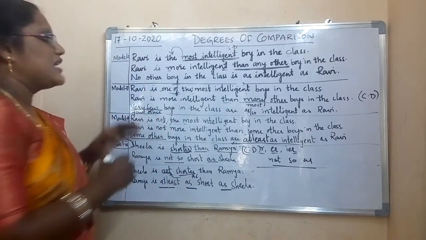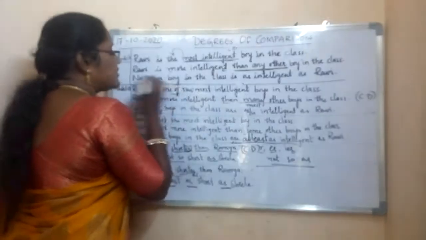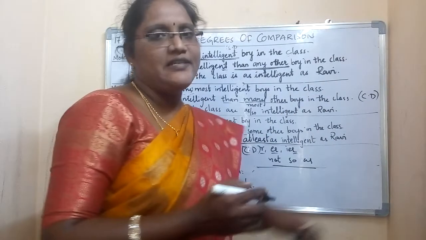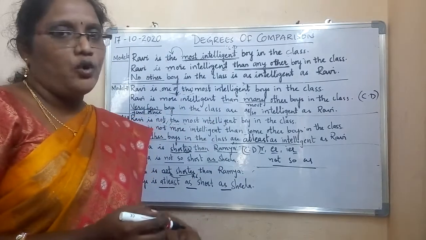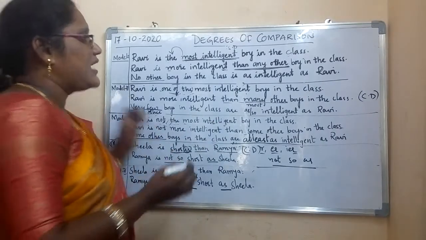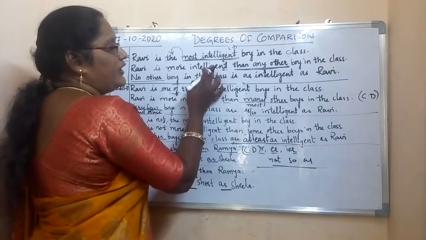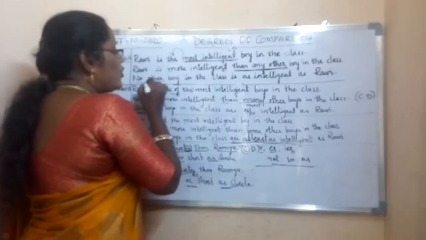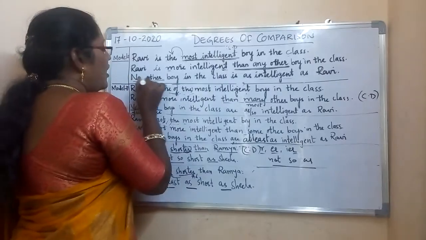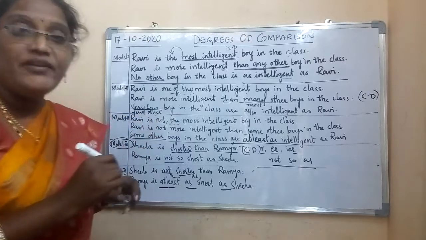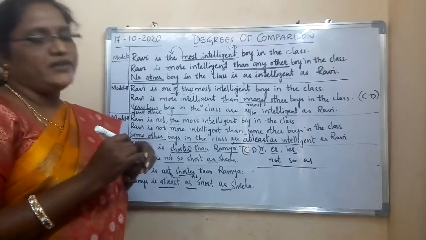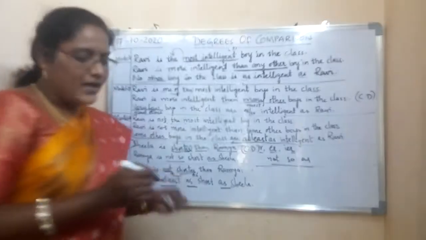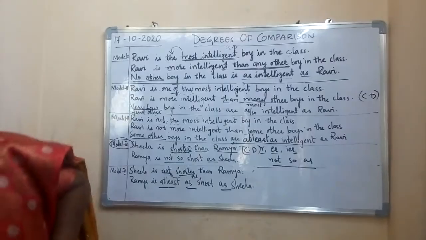Then positive degree starts with no other. Positive degree starts with what? No other. No other boy in the class is as intelligent as Ravi. See here: intelligent, more intelligent, most intelligent. So positive becomes what? Intelligent. We have to begin with no other. This is the clue word for the positive degree sentence. And it ends with as.